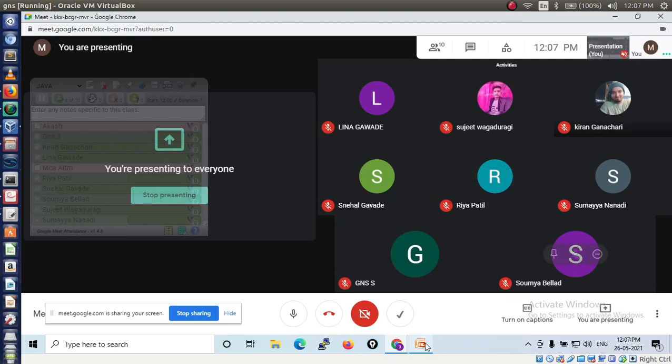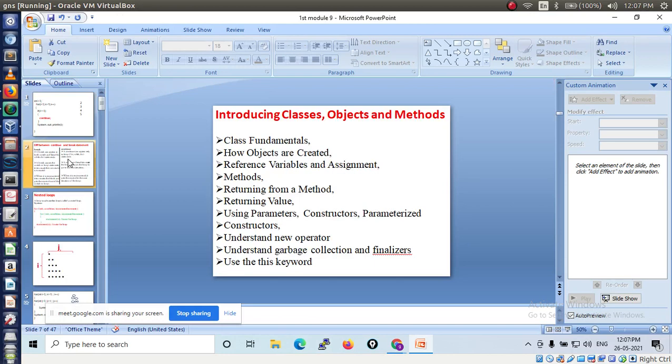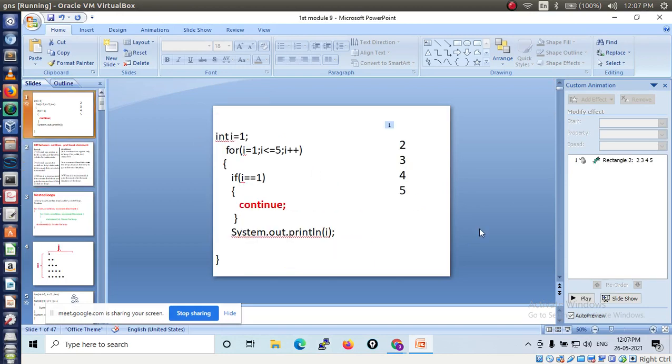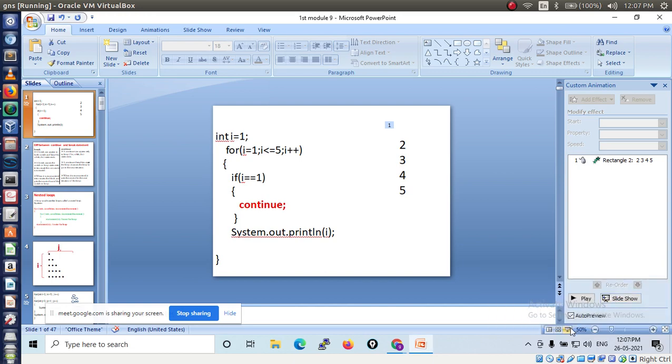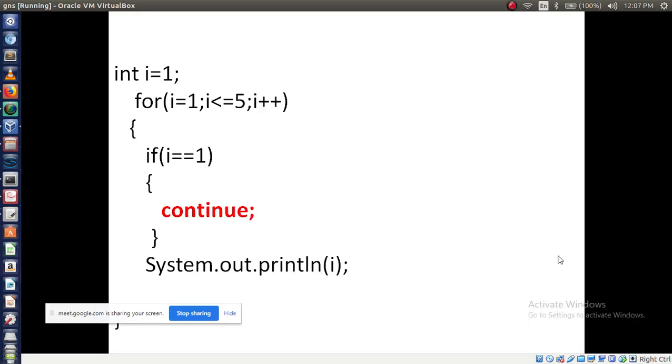So today we will start the concept on... Yesterday we have left one concept. Okay, let's see. We have discussed about the continue statement. This is called a jumping statement, right?